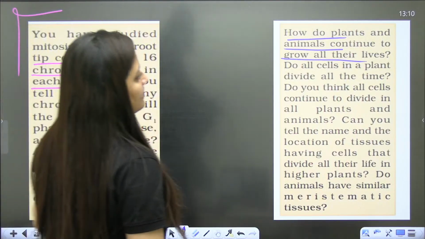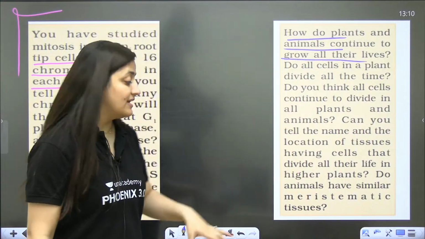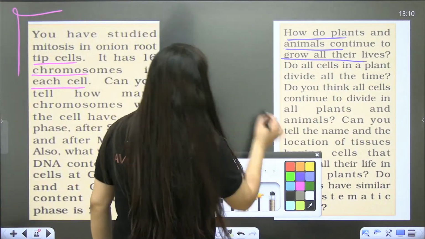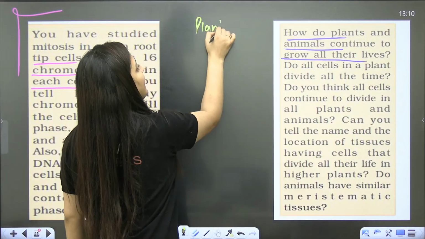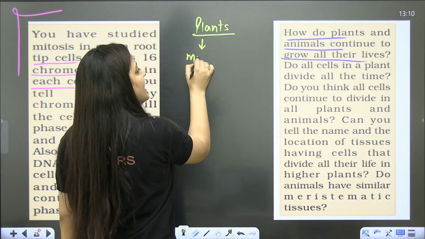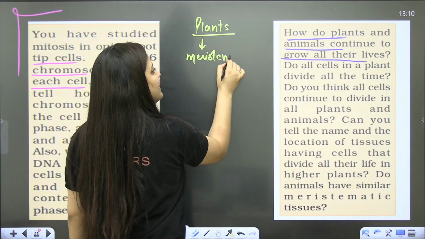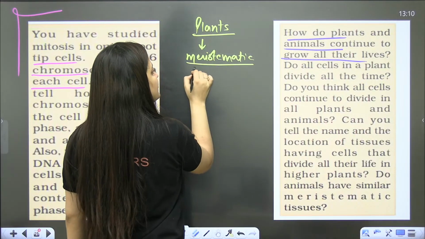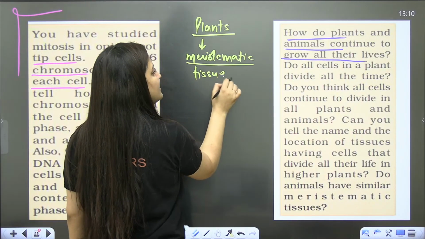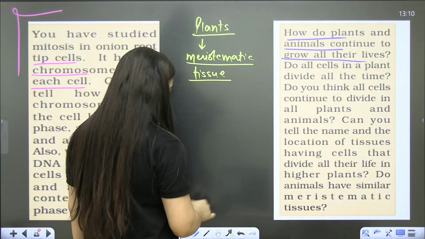How do plants and animals continue to grow all their lives? You know that plants will continue to grow all their lives because plants have meristematic tissue. But in the case of animals, right students, the growth is limited. Okay, the growth is limited.